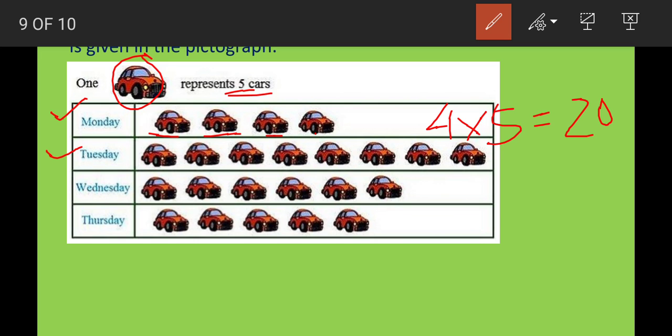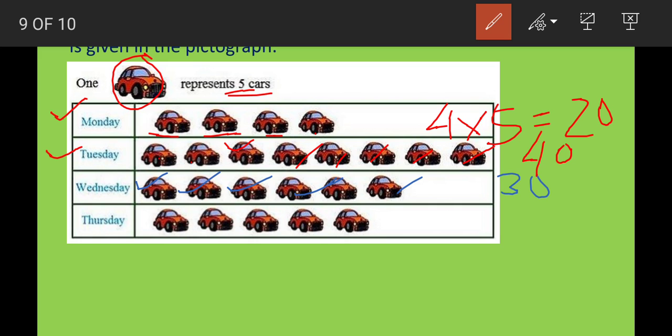Number of cars parked on Tuesday: count the pictures, 1, 2, 3, 4, 5, 6, 7, 8. So 8 fives are 40. The number of cars parked on Tuesday is 40. Next, the number of cars parked on Wednesday: count the pictures, 1, 2, 3, 4, 5, 6. 6 fives are 30.